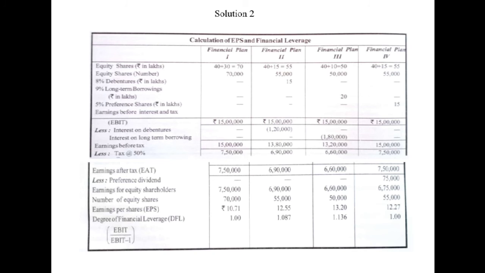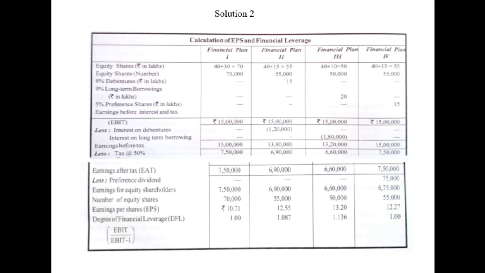In the second financial plan, the earnings for equity shareholders are 6,90,000 and the number of equity shares are 55,000. So 6,90,000 divided by 55,000. EPS will be rupees 12.55. Under the third financial plan, 6,60,000 divided by 50,000. The EPS will be rupees 13.20. And for the fourth financial plan, 6,75,000 divided by 55,000. The EPS will be rupees 12.27.